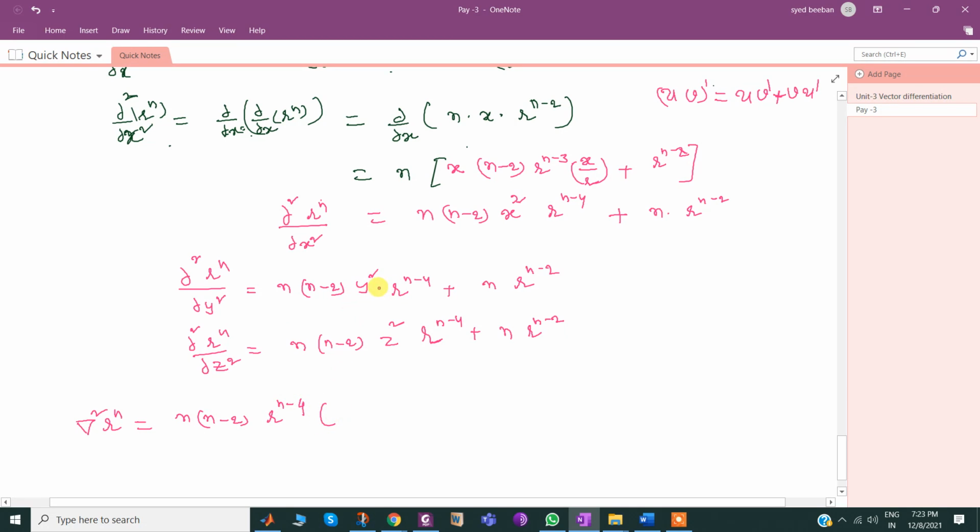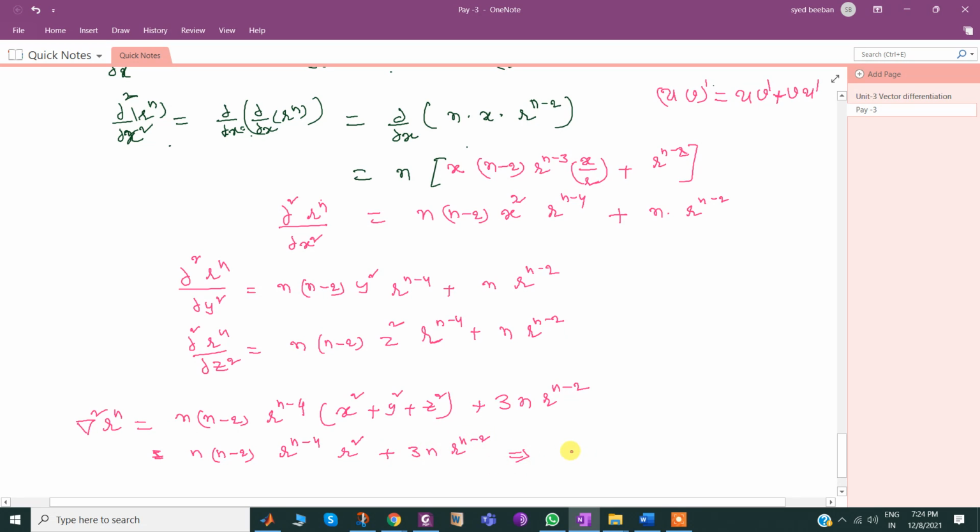The remaining: first term x², second term y², third term z², just those, plus the rest of the terms, 3n times r^(n-2). Then further simplification: n times (n-2) times r^(n-4) times (x² + y² + z²), which can be written as r², plus 3n r^(n-2).